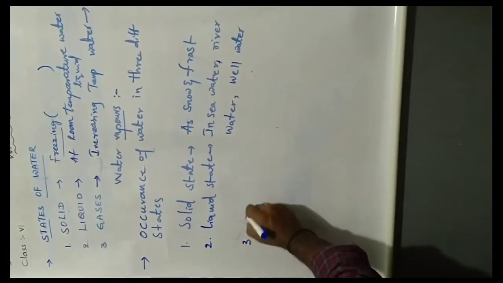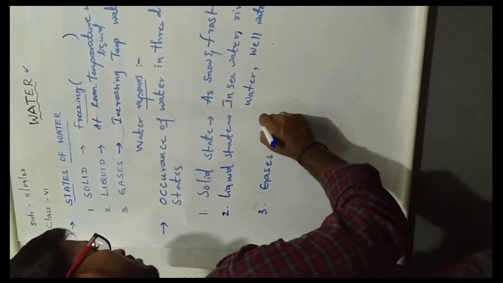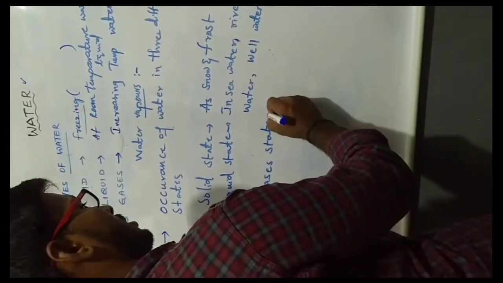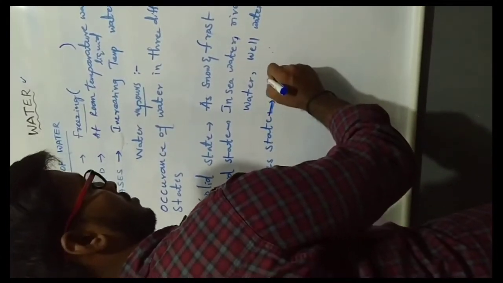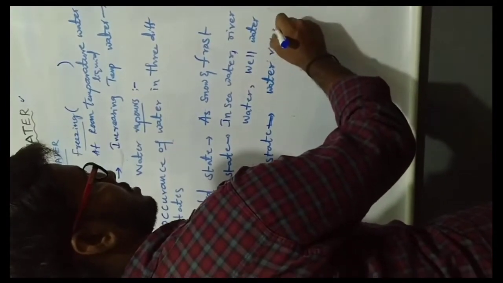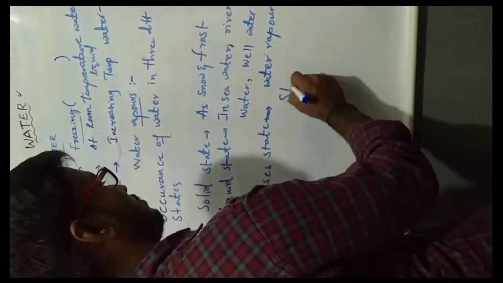Next one, gaseous state. In the gaseous state, water is present as water vapors or steam.